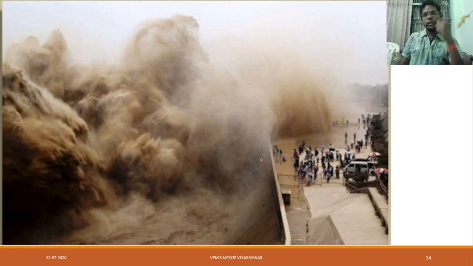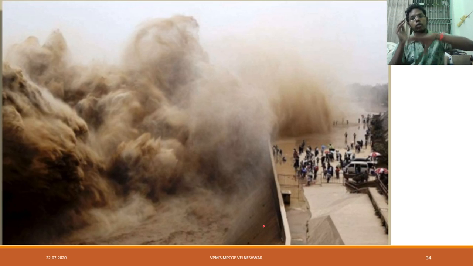Let us see this once again. Here this is a small image. Here there is a dam. Due to this silt pressure, suddenly the silt overflows. If it is overflowing, then the water will be disturbed and the dam also will be disturbed, especially during earthquake time. We can face this also.